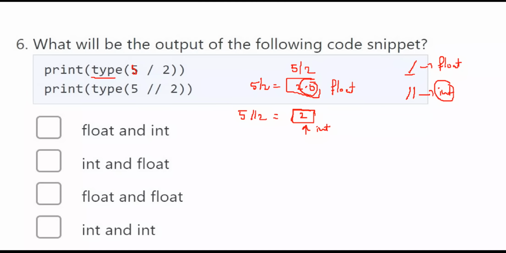So ordinary division gives float, and floor division gives int. So float and int will be the answer. Please remember that ordinary division will always give a float value and floor division will give you an integer value.